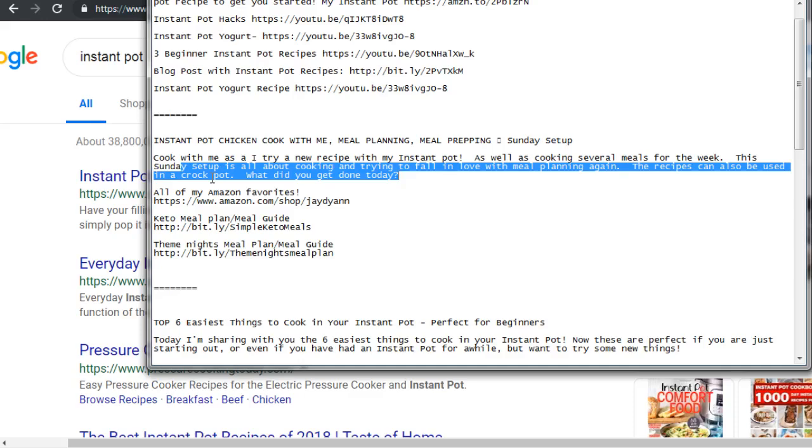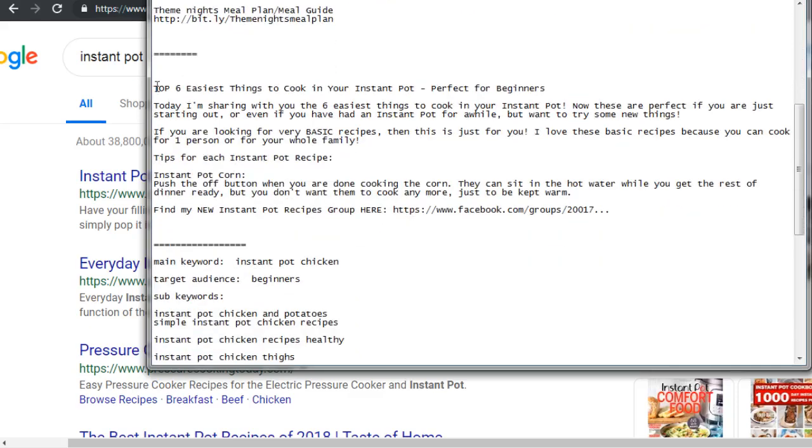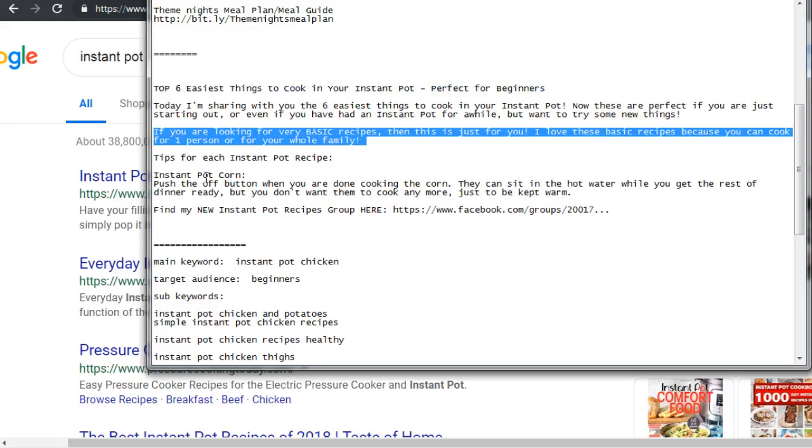the keywords within. So the third one, we got top 6 easiest things to cook in your Instant Pot, perfect for beginners. So it says, today I'm sharing with you the 6 easiest things to cook in your Instant Pot. So you can see here, the title is here, but the title is also in the description. It says, now these are perfect if you are just starting out or even had the Instant Pot for a while. So you can see the keywords that are embedded, but it's really written for the user.